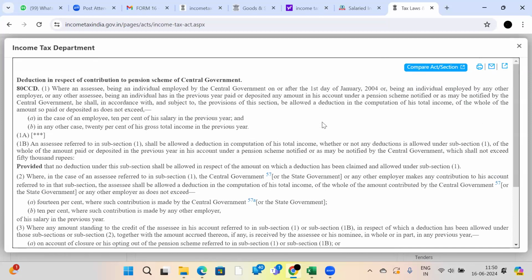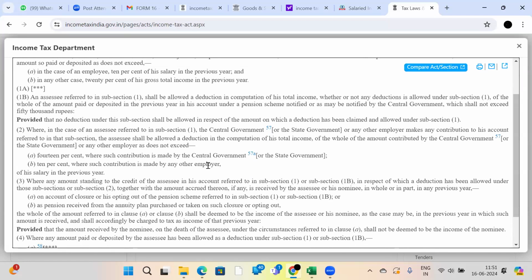See, I am working in a manufacturing company. Whatever PF I am contributing, an equal PF contribution will be made by the employer, my company also. See here, 14% where such contribution is made by the central government or state government, 10% where such contribution is made by other employers. Since you are central government, it is 14%.